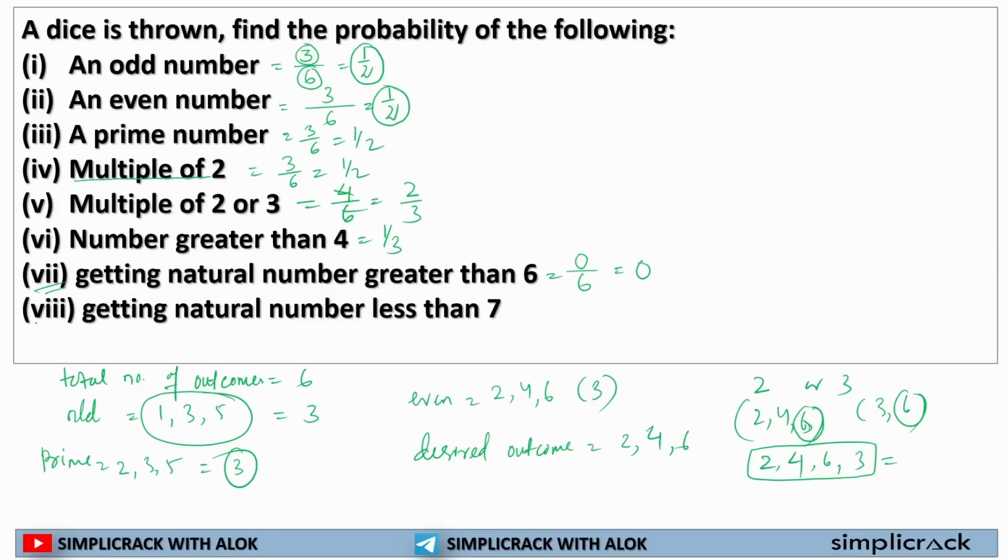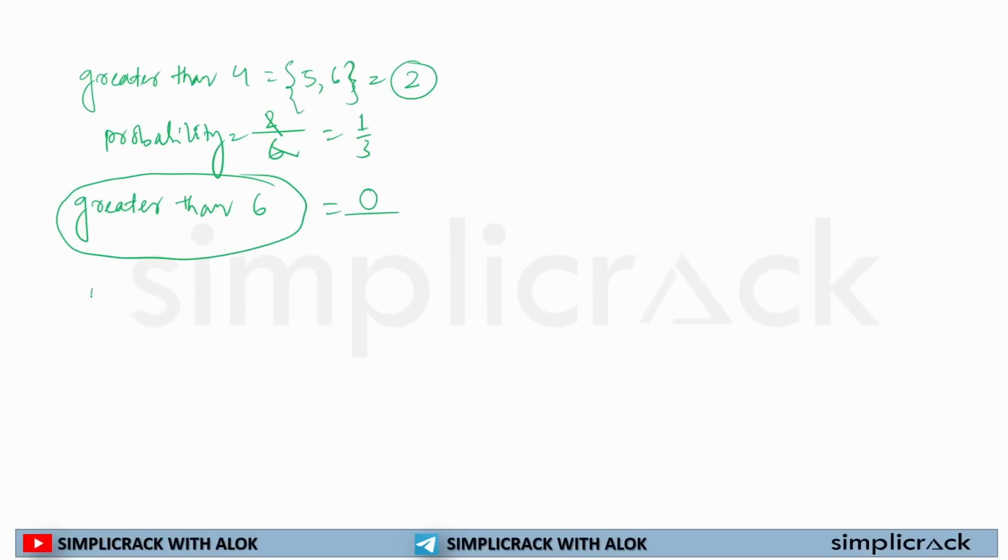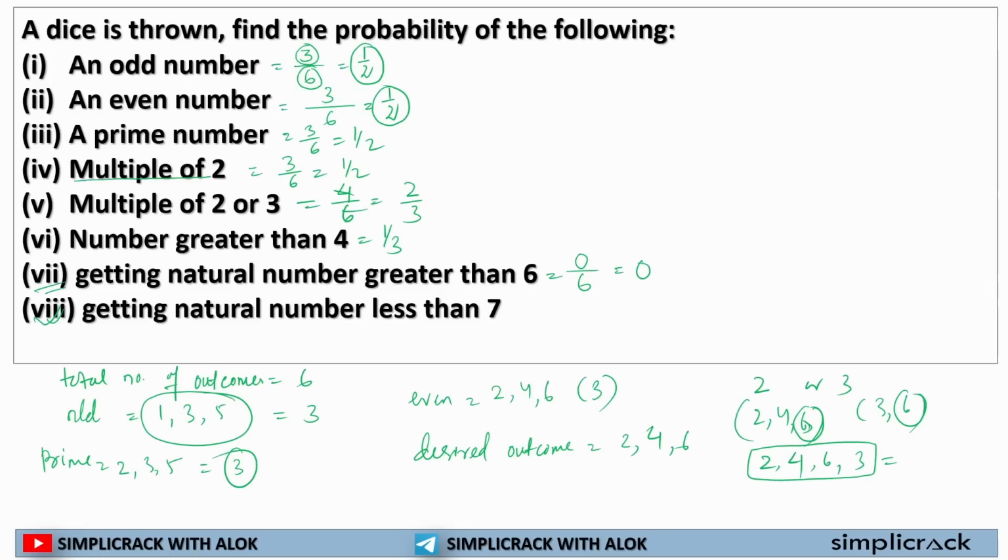Now, in the last question, what is asked? Getting a natural number less than 7. How many options I have? 1, 2, 3, 4, 5 and 6. So how many outcomes? 6. So total number of desired outcomes is 6 and total number of outcomes is 6. So the probability is 1. We know probability can be between 0 to 1. So the probability of getting a natural number less than 7 will be 1.